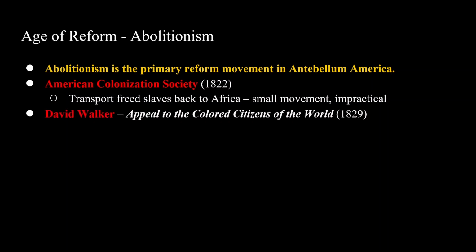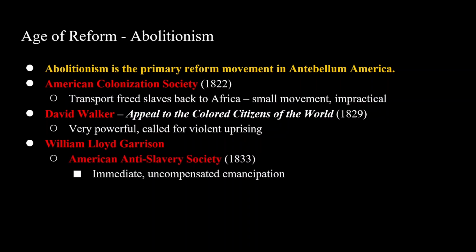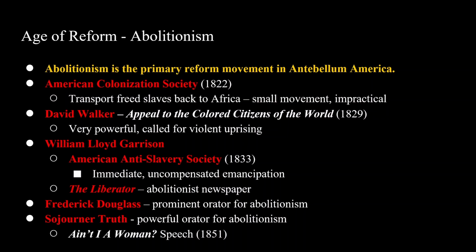You have David Walker, who was an African American who wrote a very powerful pamphlet called The Appeal to the Colored Citizens of the World, in which he called for a violent uprising of the enslaved. William Lloyd Garrison is another famous abolitionist who founded the American Anti-Slavery Society, which called for the immediate, uncompensated emancipation of all slaves. He also ran The Liberator, which was a prominent abolitionist newspaper. You also have Frederick Douglass and Sojourner Truth, who were both very powerful orators for abolitionism. And you also might know Truth's Ain't I a Woman speech.